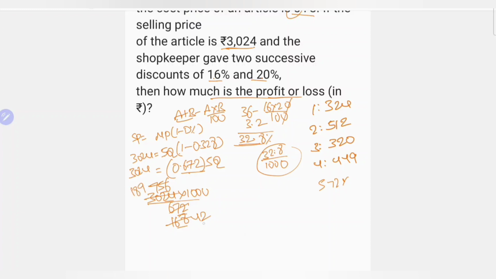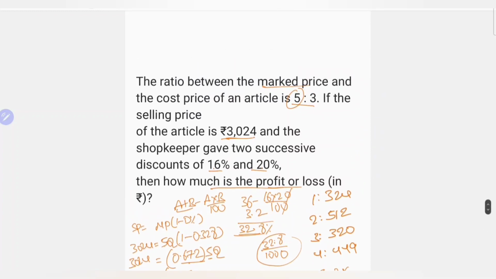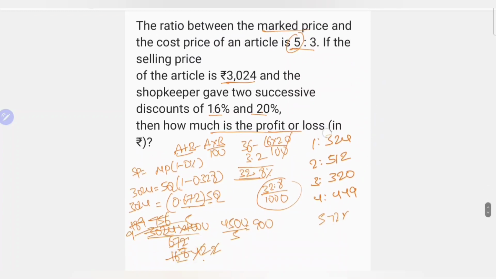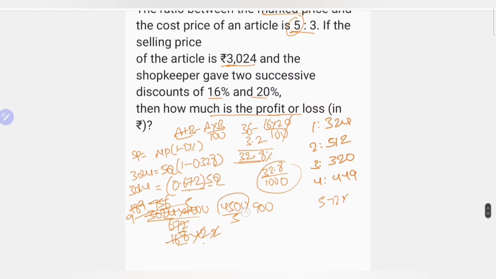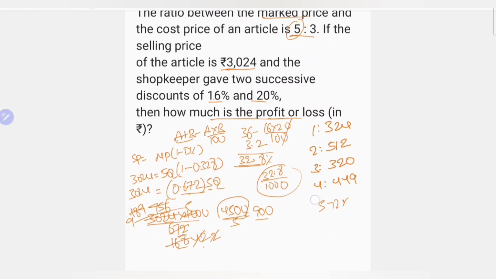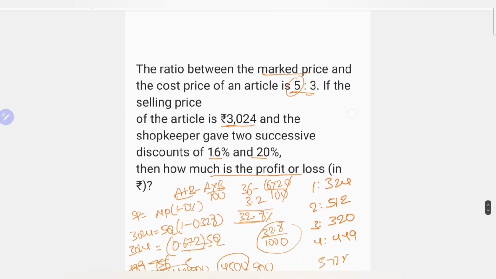2 times, 9 times, 5 times. 9 5s are 45,000. It is nothing but 5Q. Then the Q value must be 900. Clear? The market price of 5 parts is 45,000. The 1 part is 900. Then 3 parts will be 2700. 2700 is nothing but the cost price, 3 parts.